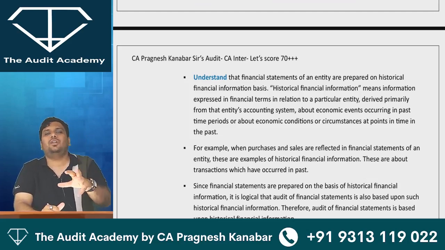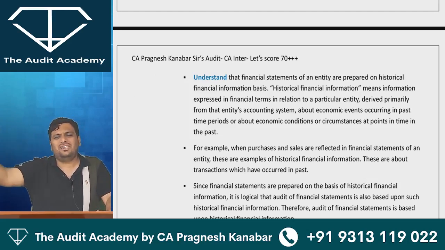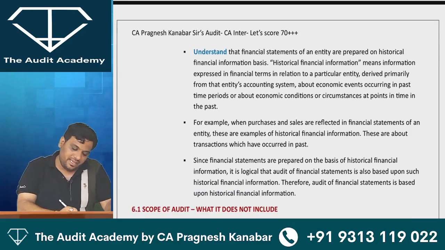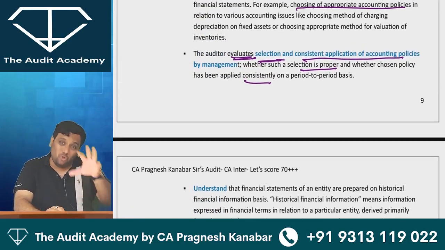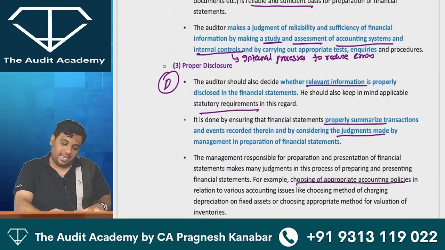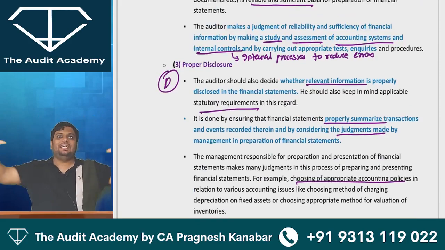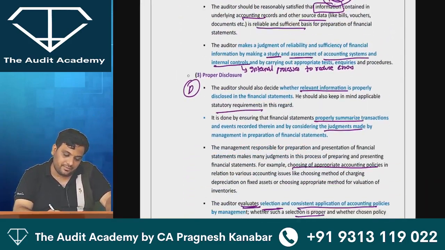So what is this historical financial information? The balance sheet and P&L which you study in company accounts, that is history only. After the balance sheet and P&L are prepared, that is historical financial information. Then they are just giving you an example. So this is too much content. I just came over here to read once so that we are very clear about what is given. Okay, so I'll just write this page number reference.